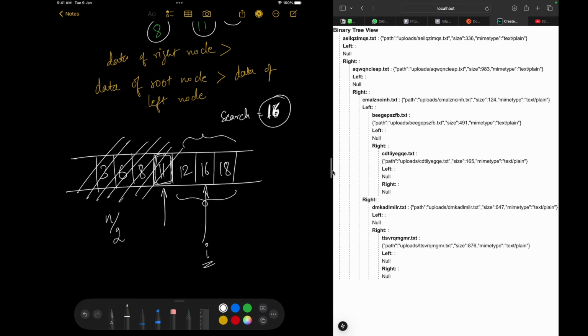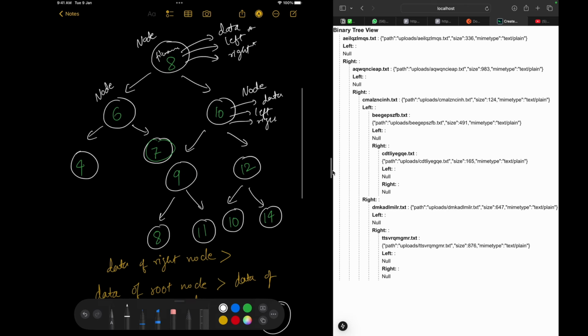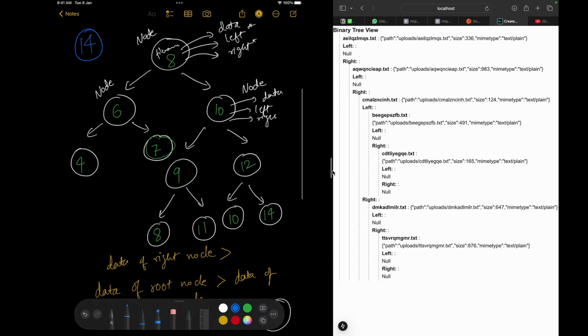The same concept is applicable in a binary search tree. Let's say you're trying to find 10. Okay, let's not take 10, because by mistake I took some of the values as similar. Let's say you're trying to find 14. 14 is the number that you have to find in this binary search tree.